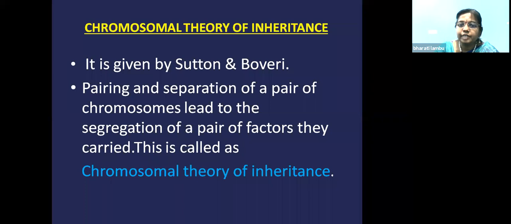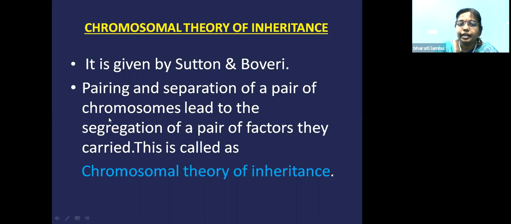During that time, Sutton and Boveri were studying chromosomes, and they said that chromosomes are similar or parallel to the factors given by Mendel. What is the chromosomal theory of inheritance given by Sutton and Boveri? Sutton was an American graduate, and Theodore Boveri was a German botanist. Pairing and separation of a pair of chromosomes lead to the segregation of a pair of factors they carried.